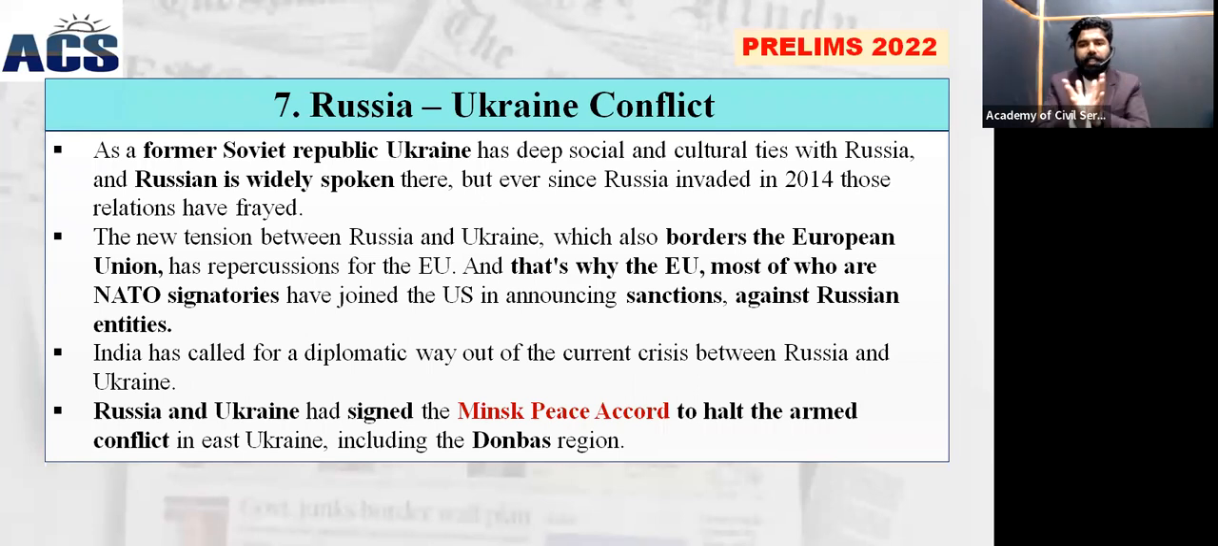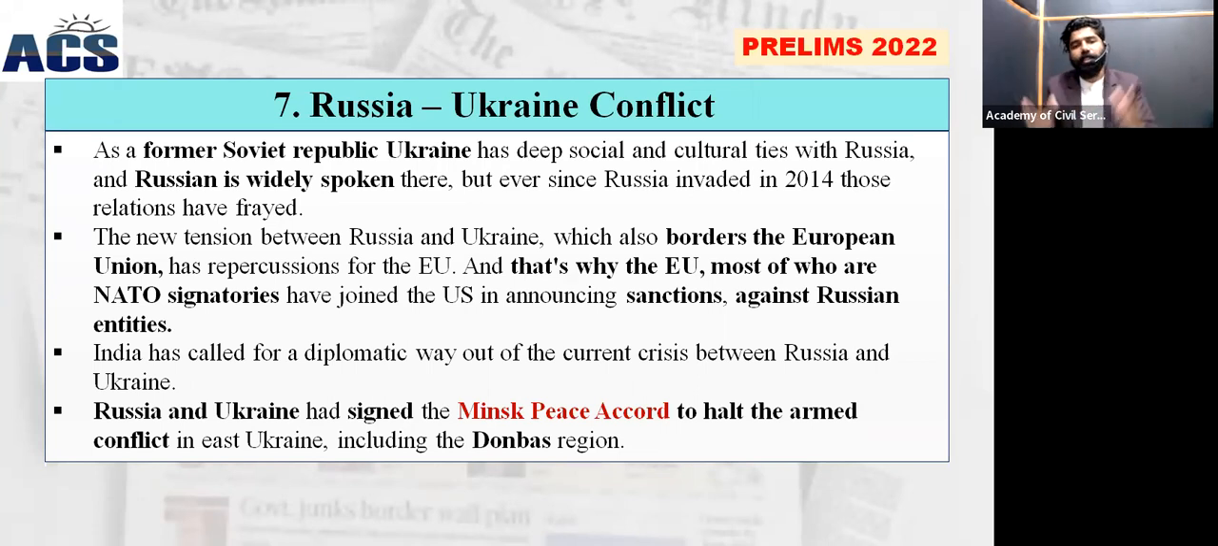So in these border regions called Donbass, sometimes questions can come. Donbass is located in the Ukraine region. They had an agreement earlier called the Minsk Peace Accord in order to end the armed conflicts between the two nations in the Donbass regions.